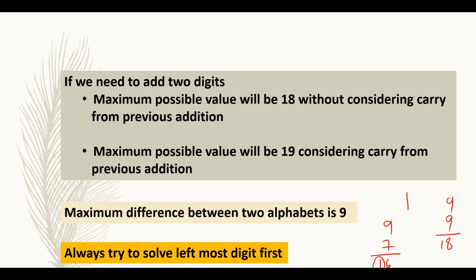And also, what is the maximum difference between two alphabets? Always the maximum difference between two alphabets is maximum value minus minimum possible value, that is 9 minus 0, that is 9. And if possible, we have to try these kinds of questions from the left hand side. Keep this in your mind. Before going to solve different questions related to cryptarithmetic, at least we have to be well versed with addition related theory.